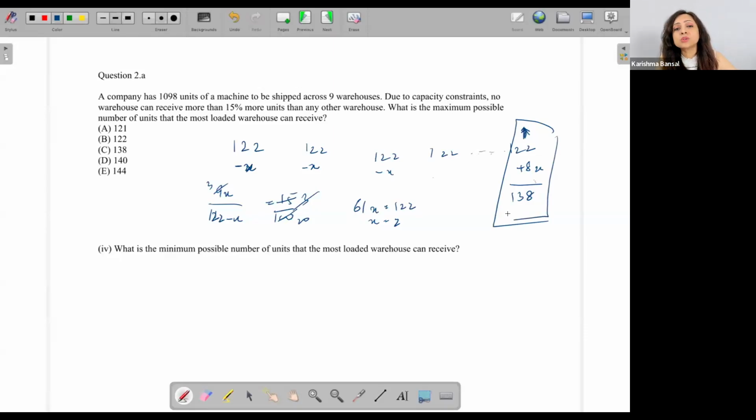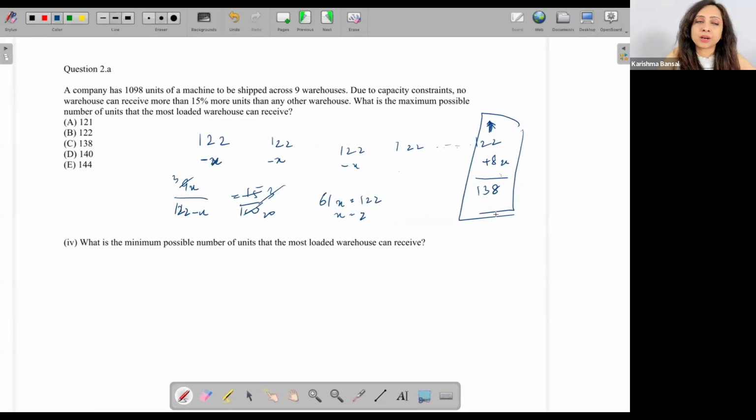Now, there is also an algebraic method to do it. Think about this. In the previous questions, we weren't able to use algebra, right? We had to use base case and distribution. Here, we can use algebra as well. We can say, all right, essentially this is exactly what we have done over here as well. Let's say each warehouse had n.